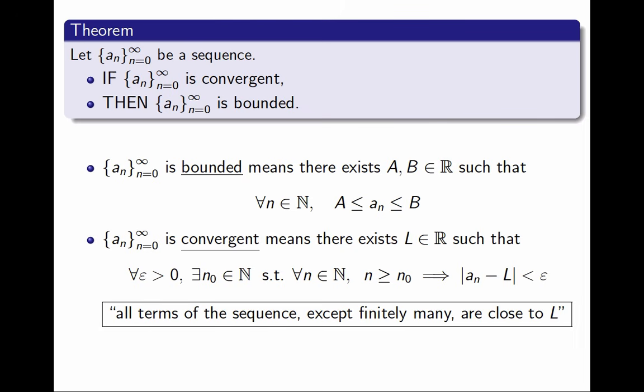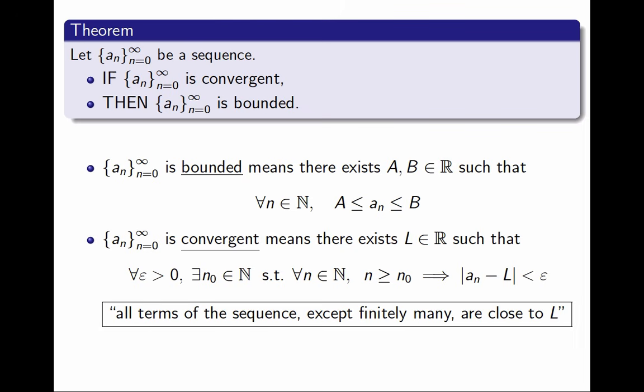And this is what encapsulates the proof, because if all the terms of the sequence are close to the limit, then the sequence must be bounded. And now if it's all the terms except for just a few, for finitely many, for 10, the sequence will still be bounded. In order to be unbounded, I need infinitely many elements in the set conspiring together. Well, let's turn this idea into a rigorous proof.